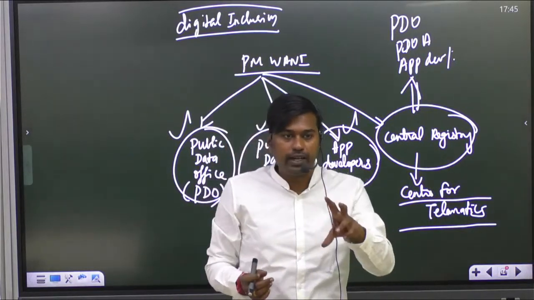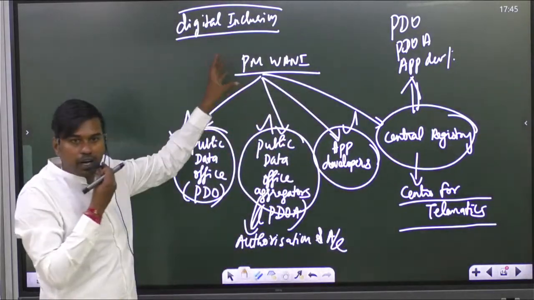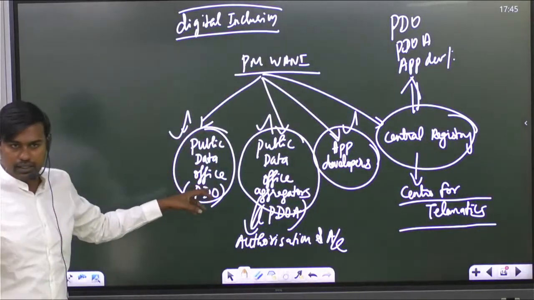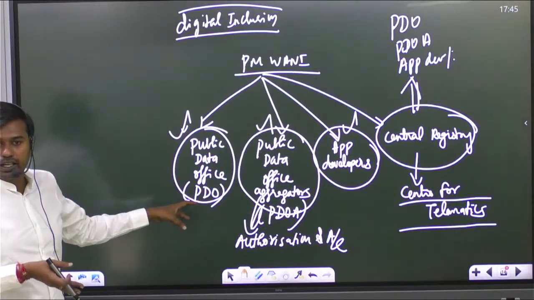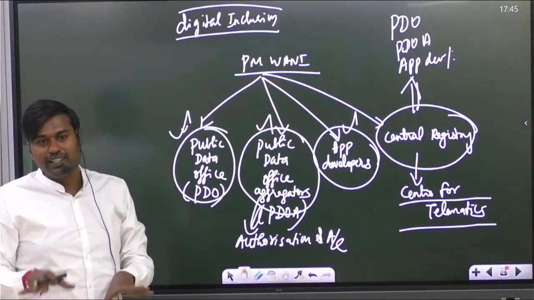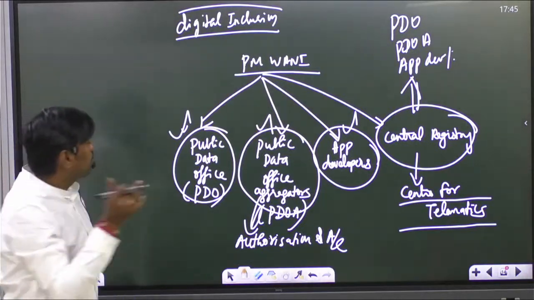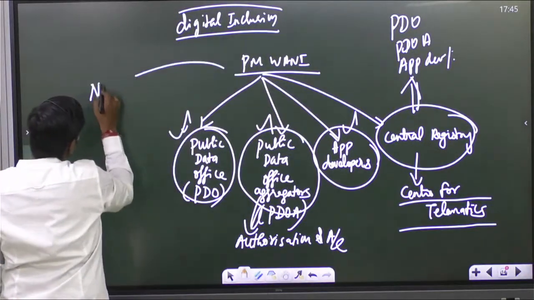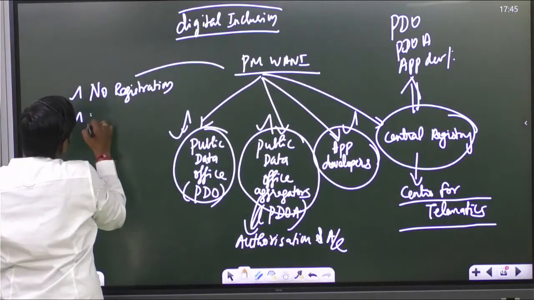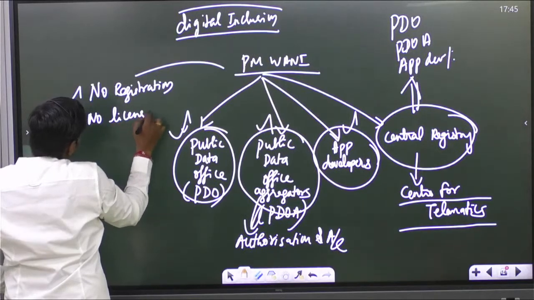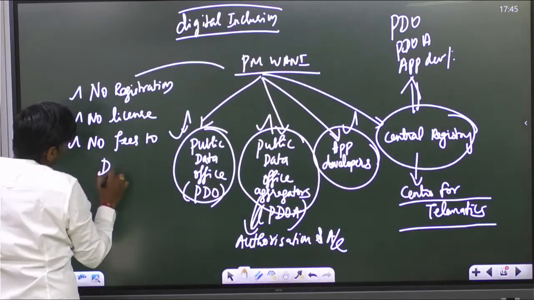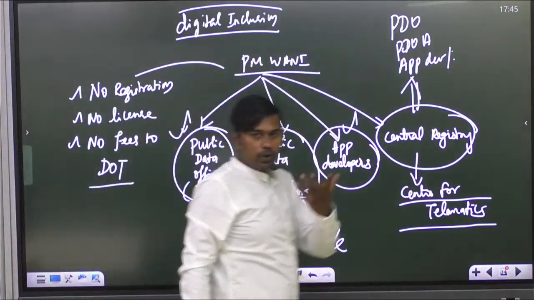Compared to that, what experts are saying is, the PM Wani scheme is a decentralized scheme where these people who are registering, the tea shop walas and vegetable vendors and kirana walas, all these retail shop uncles who want to participate in the scheme, can participate. They don't need to do any registration. Kindly write it. No registration is required. No licensing is required. And they don't need to pay any fees to the Department of Telecommunication also. To no one it is required.